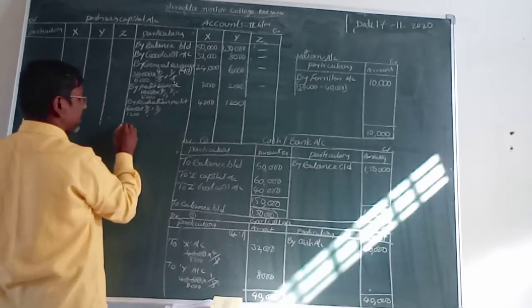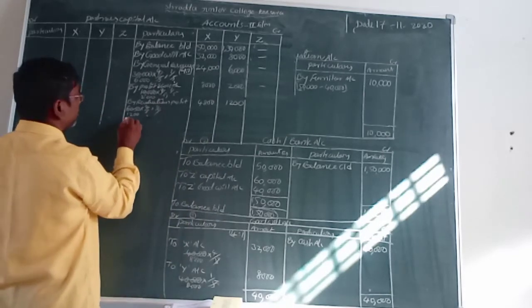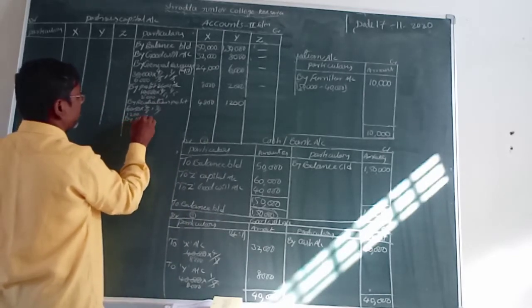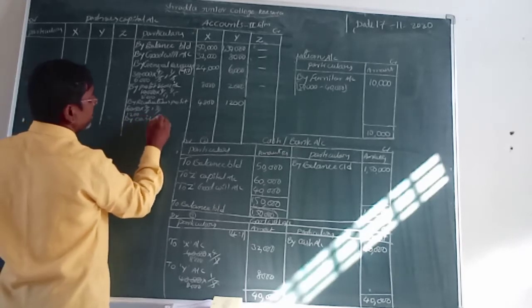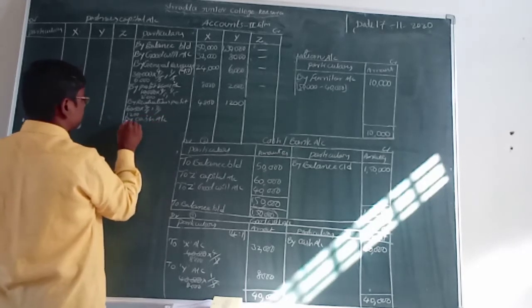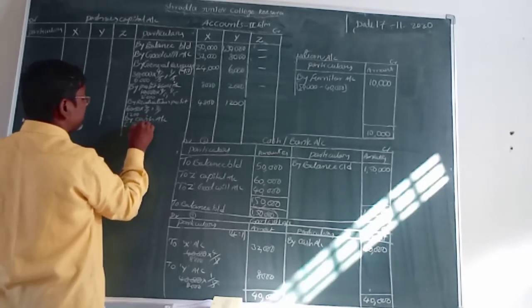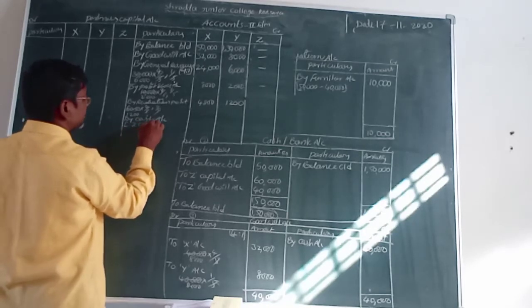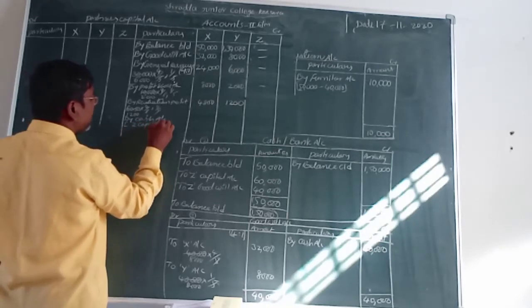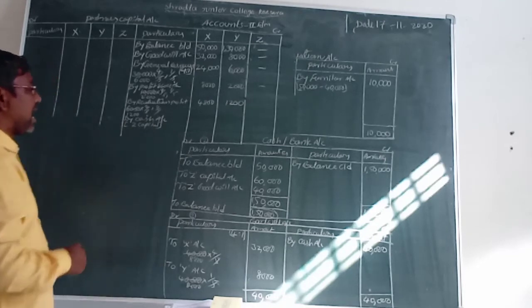Now we go to by cash account. What is the cash amount? Z's capital amount is the cash account.